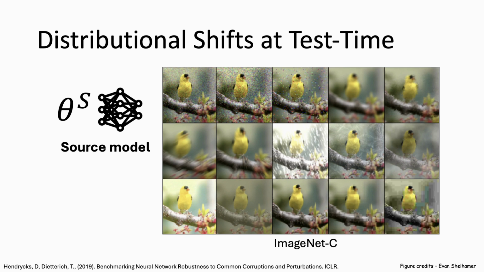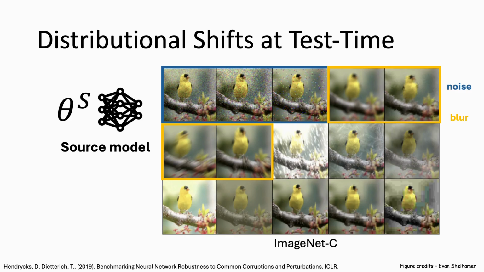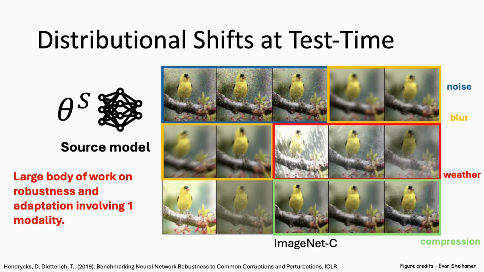For example, consider a pre-trained or source model with parameters theta of s. During deployment, while the visual world is large, one can encounter images with noise or blur, visuals corrupted due to weather conditions, or images affected by compression. There is a growing body of work, especially for pure vision models, proposing that learning during training alone is not enough and that performance can be improved by test time adaptation during deployment.